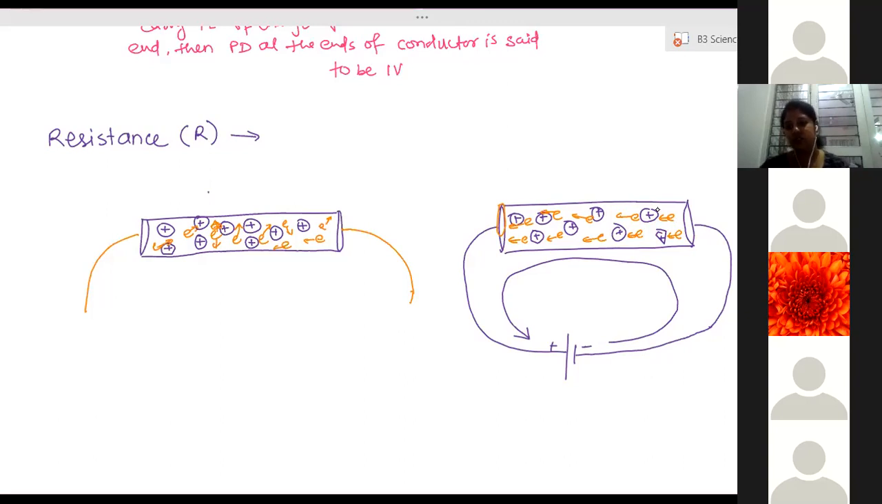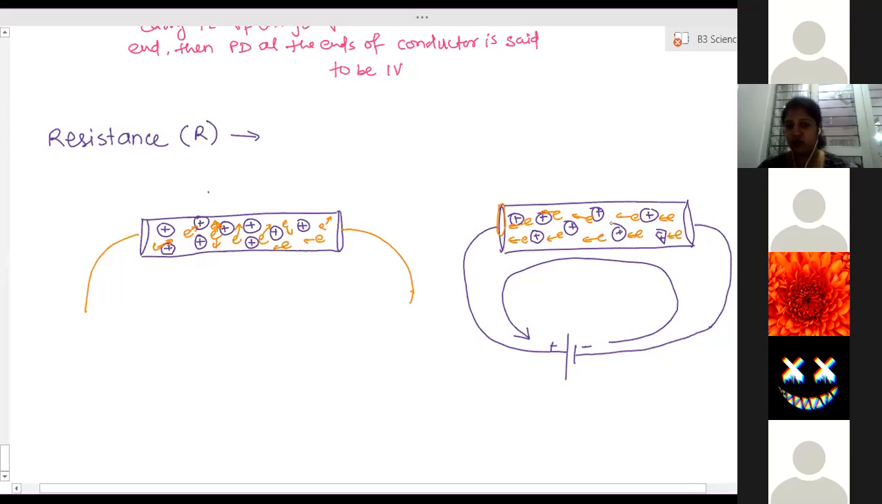Whenever two objects collide with each other, what happens? There is a loss of energy. So electrons, with whatever energy they are moving, when they collide with these fixed atoms, they lose energy. So due to loss of energy, their speed decreases. Again the electron will move further, gain speed again, and move.